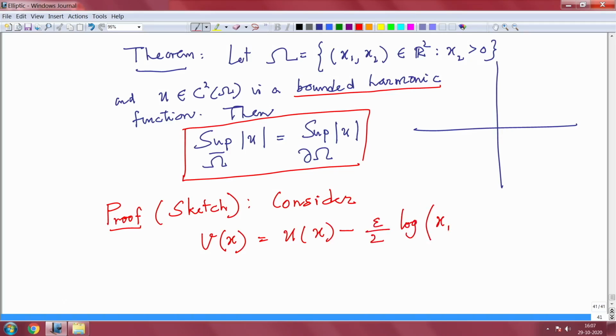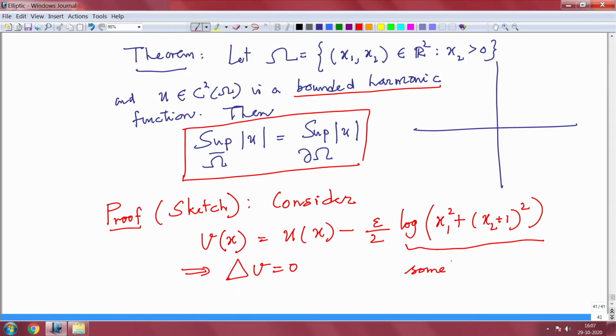If you look at it, you know that V is harmonic. Why is it harmonic? Of course, you can verify the harmonicity, but if you look at it, this is something like a fundamental solution, right?